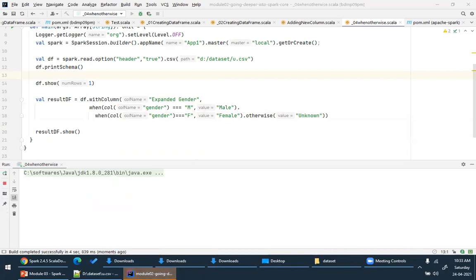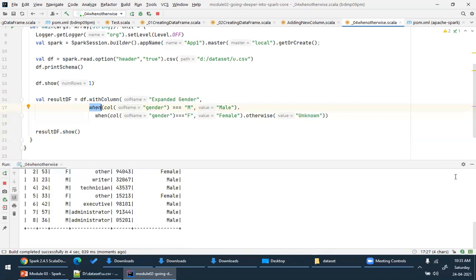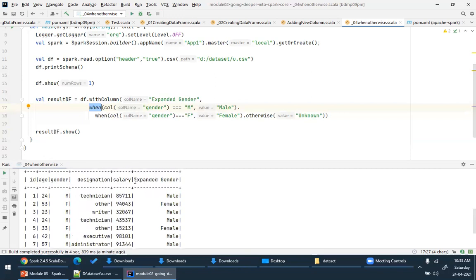You remember in SQL, we have these case conditions, right? So similarly, in data frames, we have this when. Let it execute. Yeah, can you see this? It has created a new column, and here I'm able to see the expanded version of the M and F.